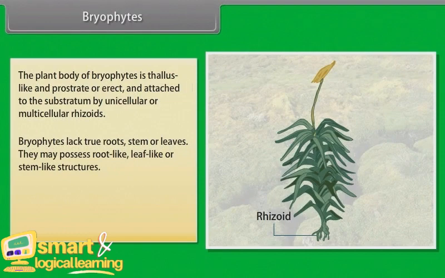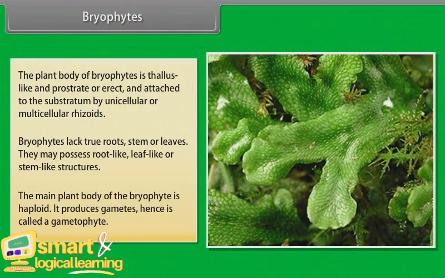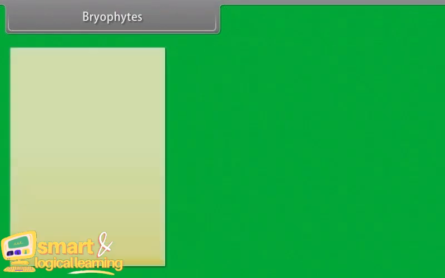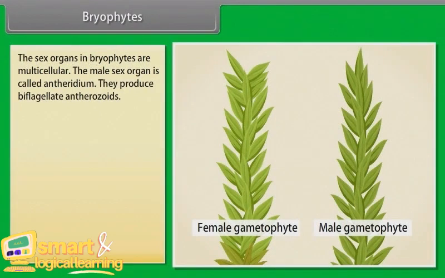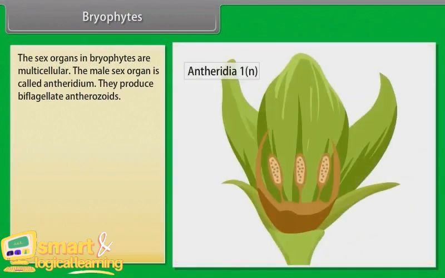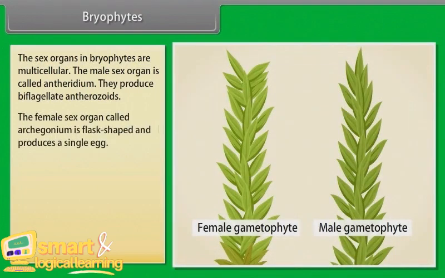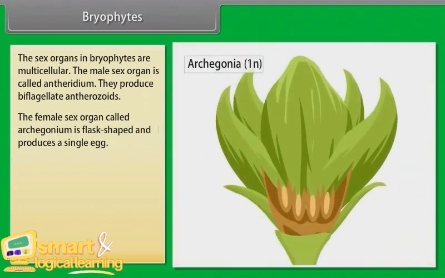Bryophytes lack true roots, stem, or leaves. They may possess root-like, leaf-like, or stem-like structures. The main plant body of the bryophyte is haploid. It produces gametes, hence is called a gametophyte. The sex organs in bryophytes are multicellular. The male sex organ is called antheridium. They produce biflagellate antherozoids. The female sex organ, called archegonium, is flask-shaped and produces a single egg.